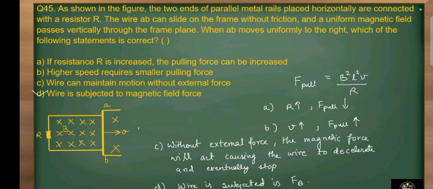Option C, here the wire can maintain the motion without external force. The wire cannot maintain this motion without external force because there is also a backward pulling force due to the magnetic force, and this will decelerate the wire and eventually it stops the wire. So option D is correct because here the wire is subjected to magnetic force.